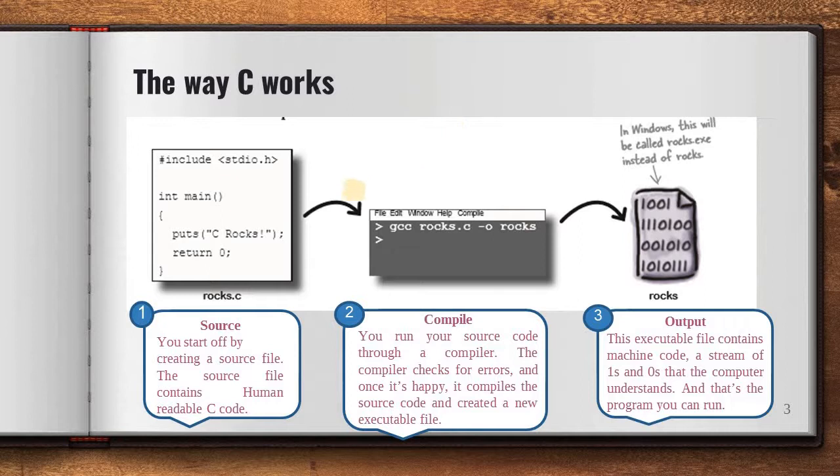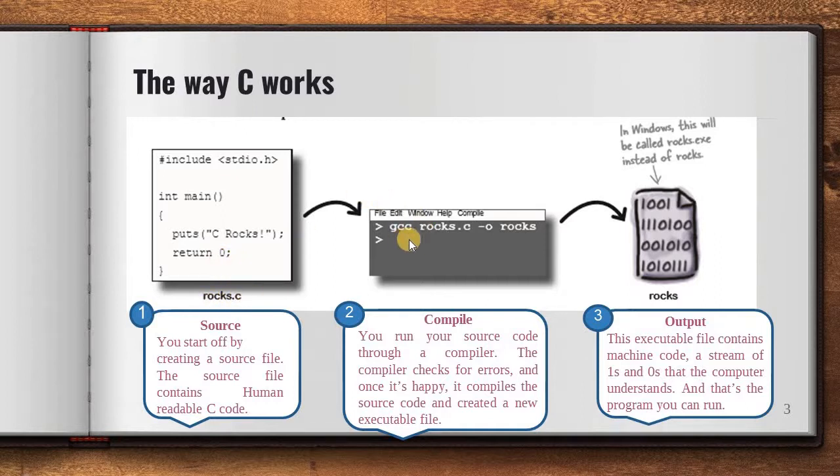If you are using Windows or another operating system, then the scenario will be different. Here I have used the terminal, that's why I have used the GCC command, and after that I have mentioned our C file. You can see that this is our source file and I have named it rocks.c.